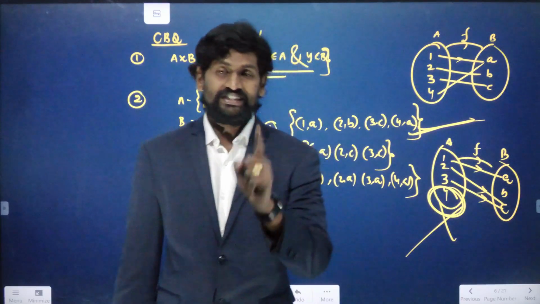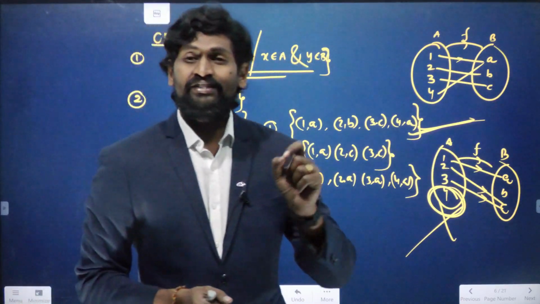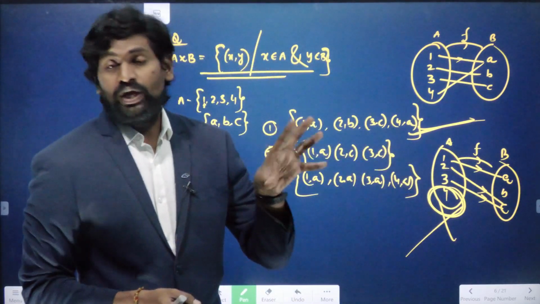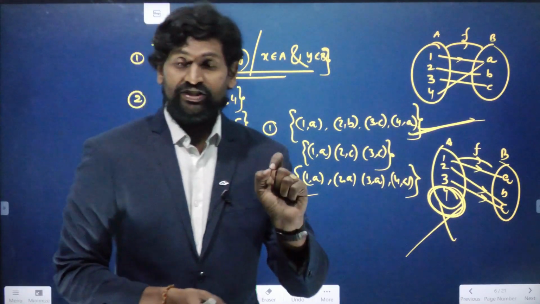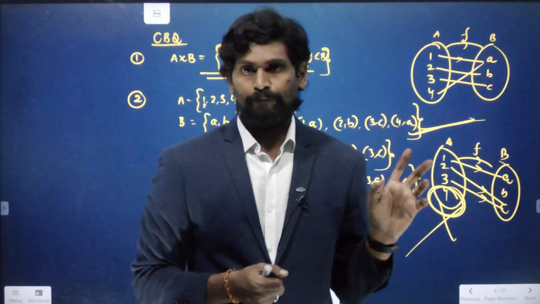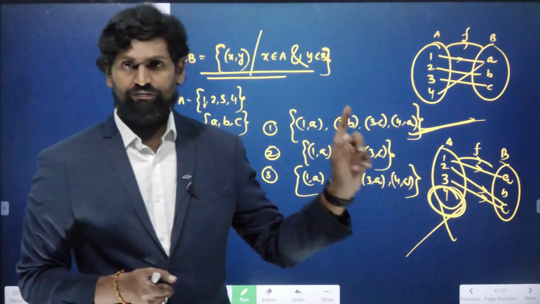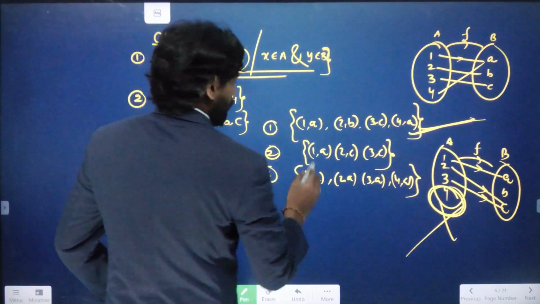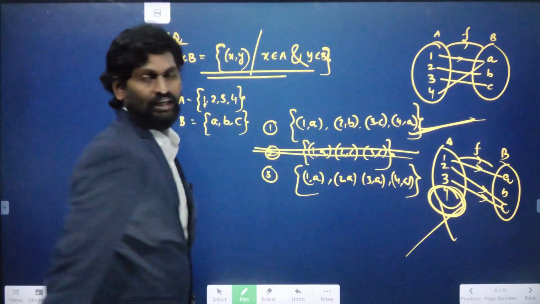So from the first set, that means the elements in the domain should each have a particular image, or else it is not a function. Okay, so the second option cannot be the function. We can eliminate this one.